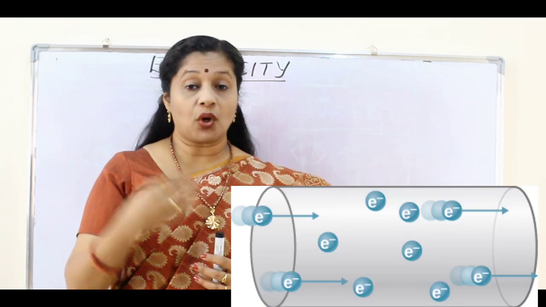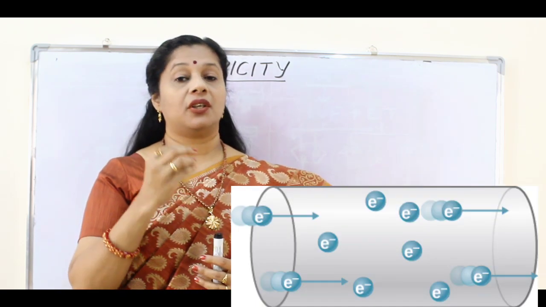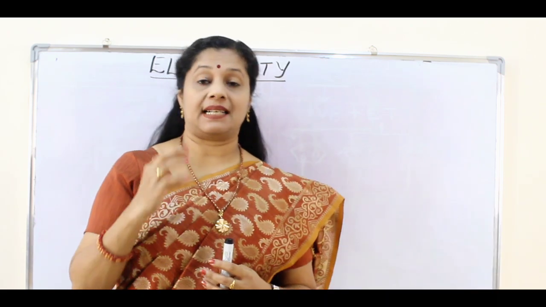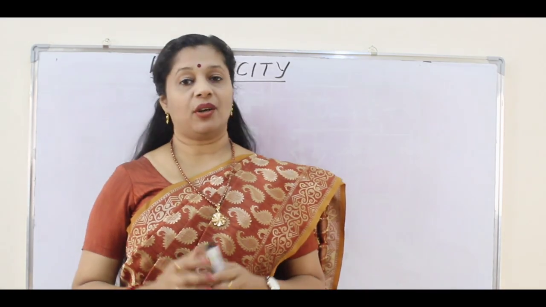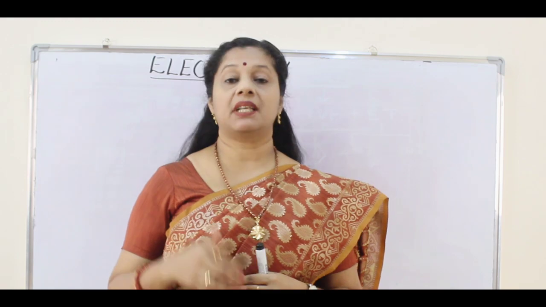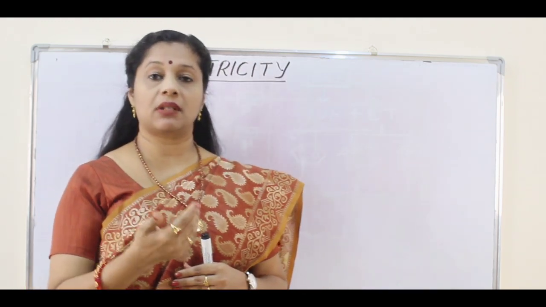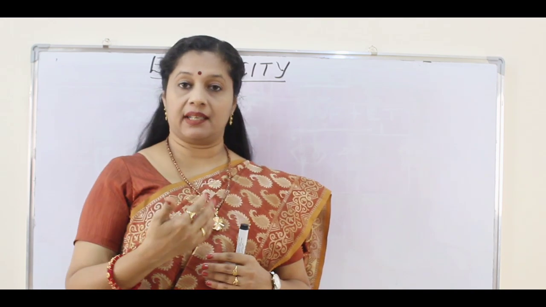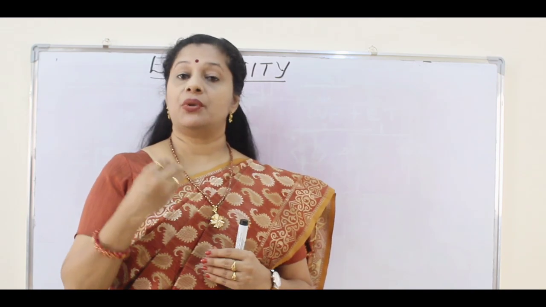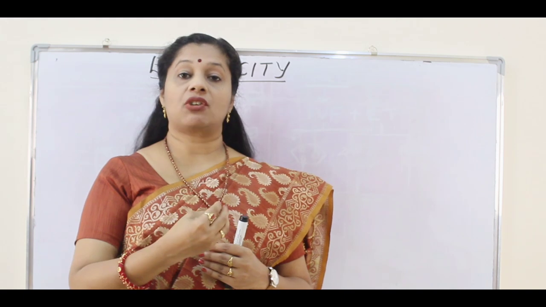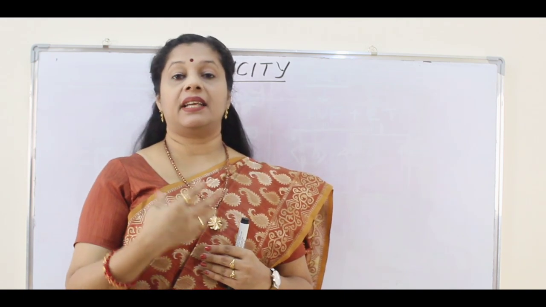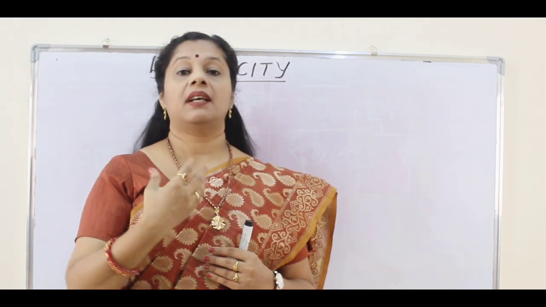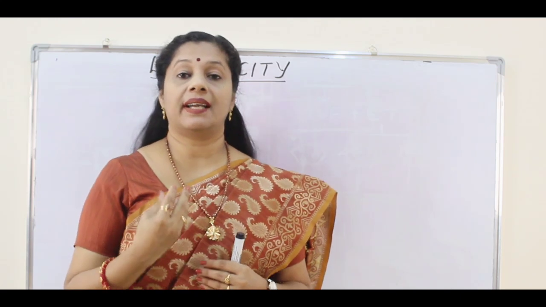So through what are these electrons flowing? Usually through metals. Why metals? Because we learned in the metals and non-metals chapter that metals have some electrons in the outermost shell, 1, 2 or 3, right? So free electrons are there so that they can move. So usually the electrons flow through the metals, and if electrons or electric current is flowing through something, then that is called a conductor.